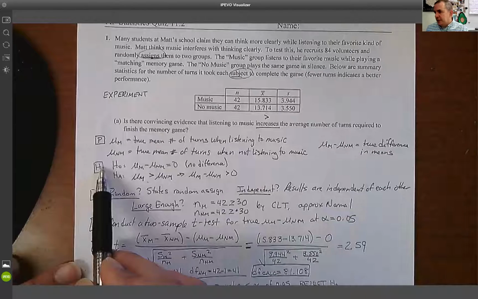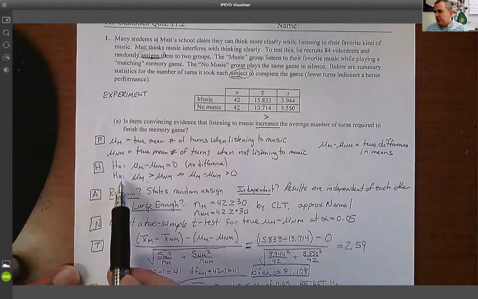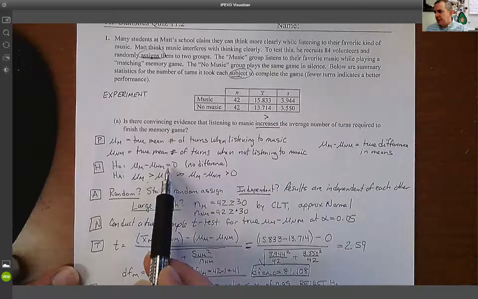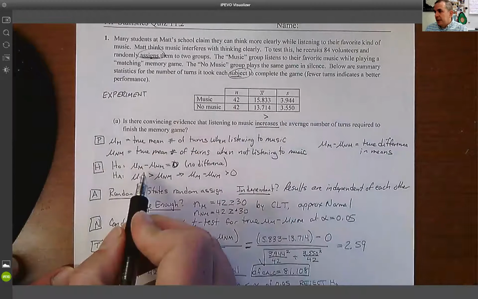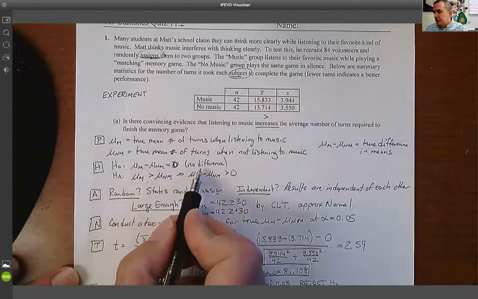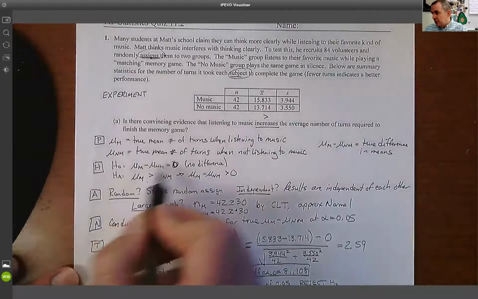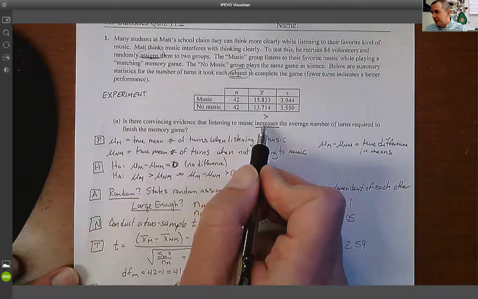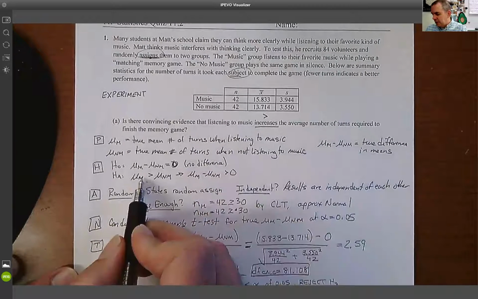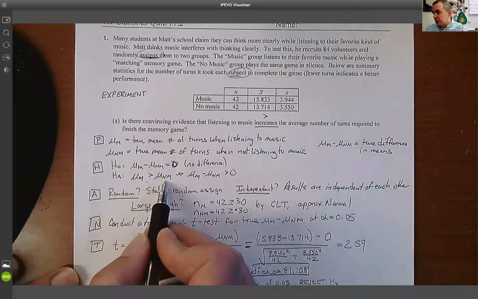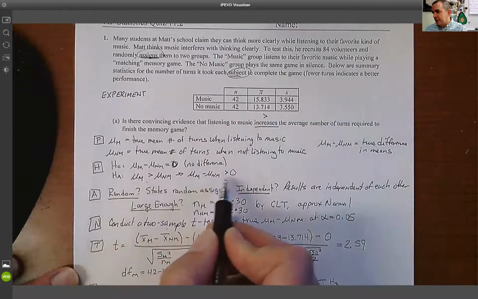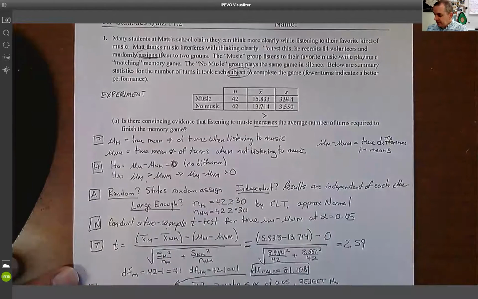We have two hypotheses: a null and an alternative. The null is always an equal to, and it's almost always going to be equal to 0. So mu_m minus mu_nm is 0, that there is no difference. The alternative is we're trying to see if it increases the average number of turns. So the average when we listen to music is greater than the average when we don't listen to music, or another way of thinking about it is that their difference is a positive number.